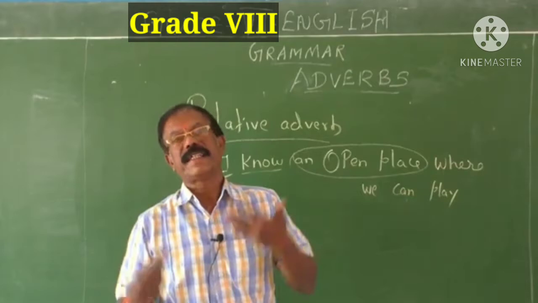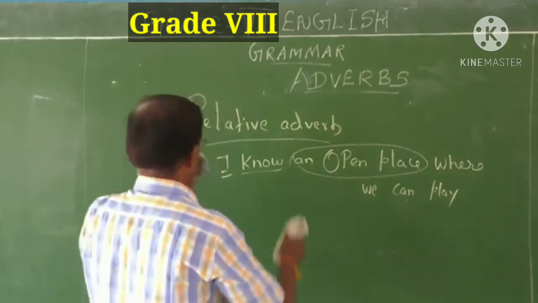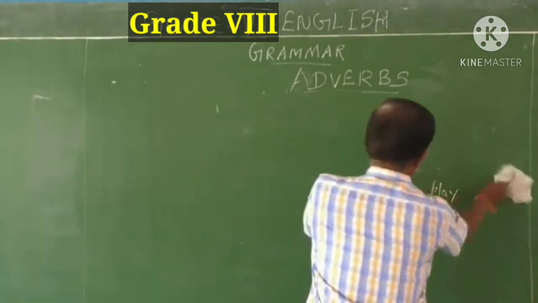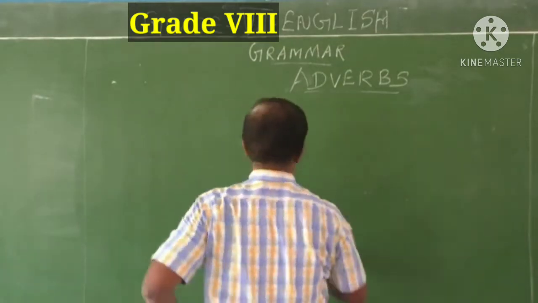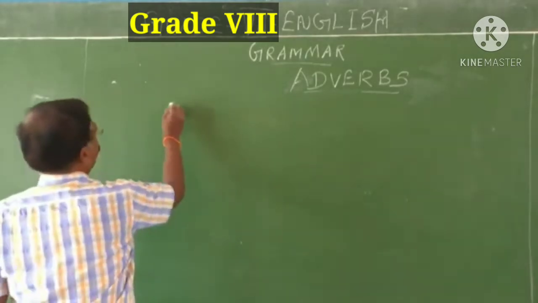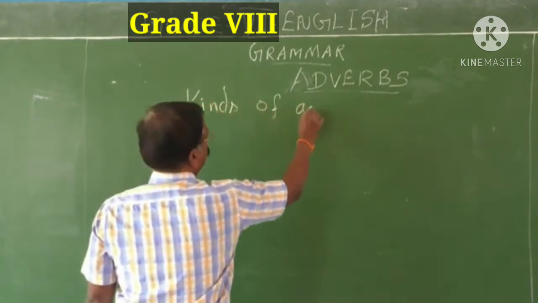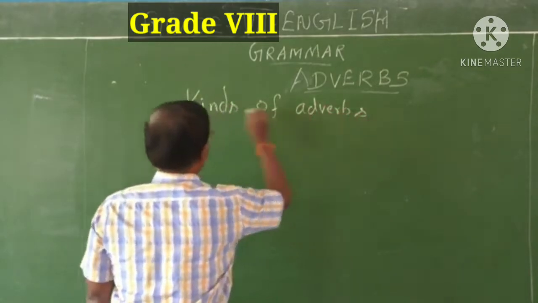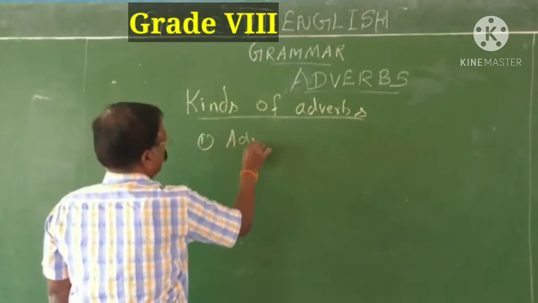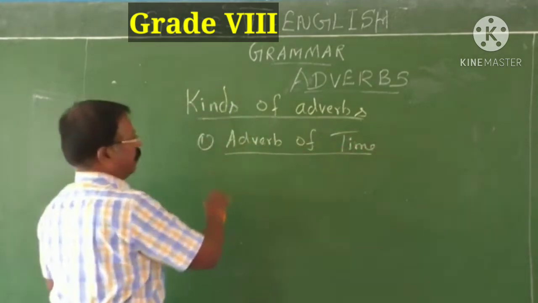Next, we are going to see the kinds of adverbs or types of adverbs. Adverbs are of many kinds. Let me explain each and every kind with good examples. I will explain everything. Adverbs are of many kinds. First one, adverb of time. See the title, kinds of adverbs. First one, adverb of time.